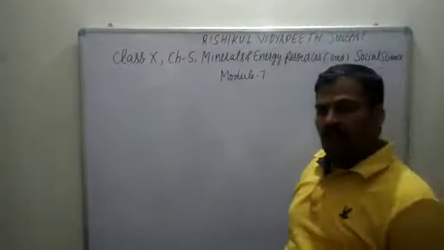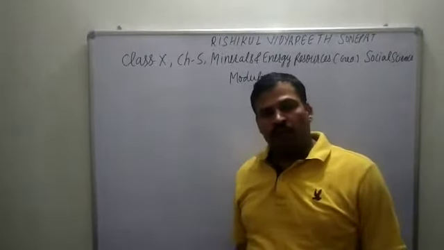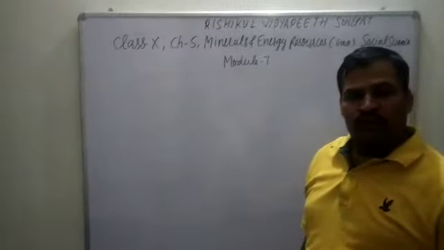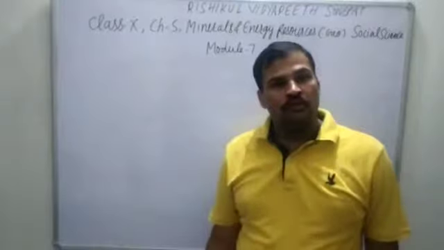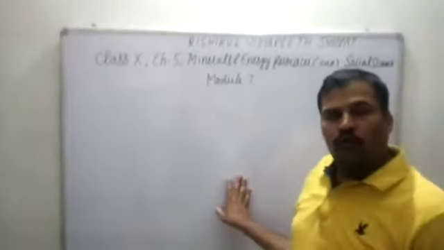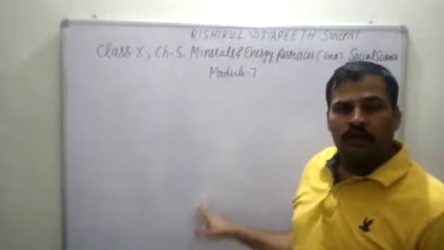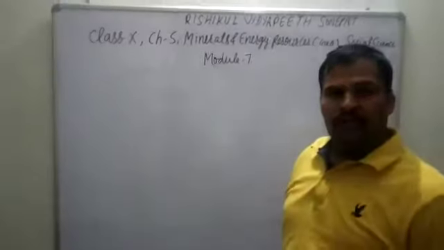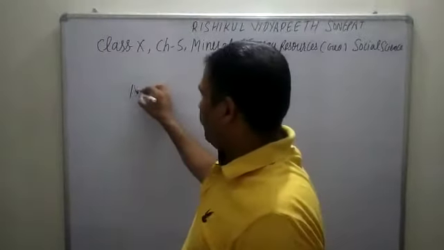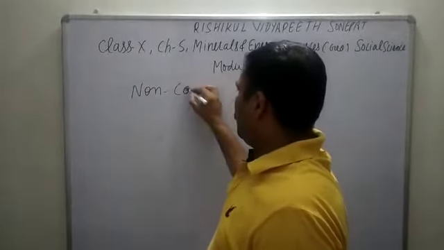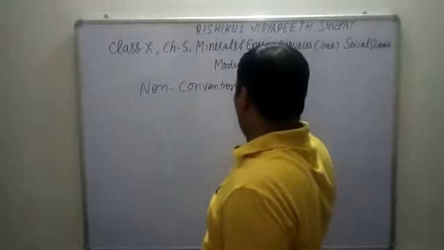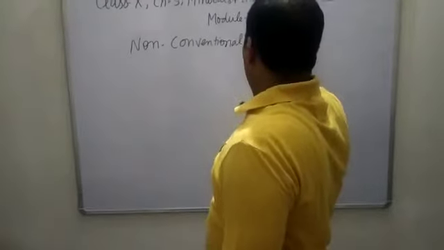This is module 7. In module 6, we discussed the conventional sources of energy, which include coal, petroleum, natural gas and electricity. Now we will discuss non-conventional sources of energy.